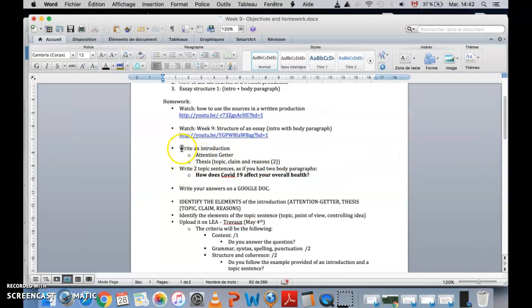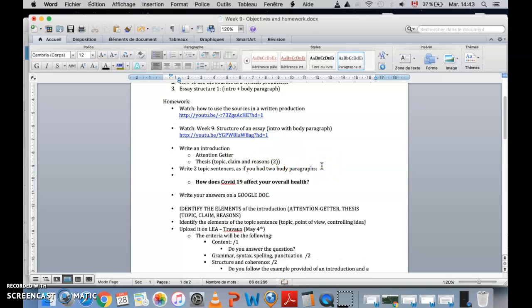So in your intro, you have to respect the intro structure in a way. So you need an attention getter, you need a thesis statement, and in your thesis you need a topic, claim, and 2 reasons. And you need 2 topic sentences as if you had the 2 elements. So in the topic sentences, I can add it here.